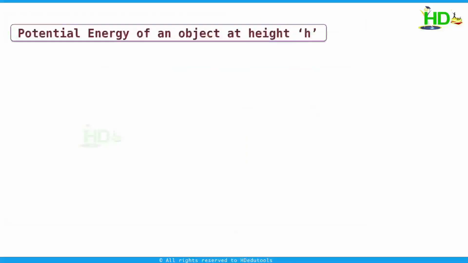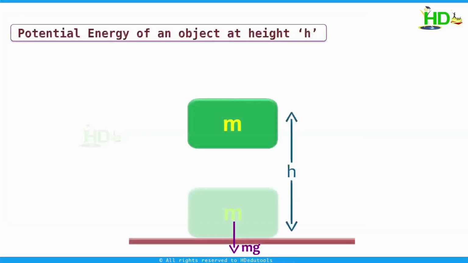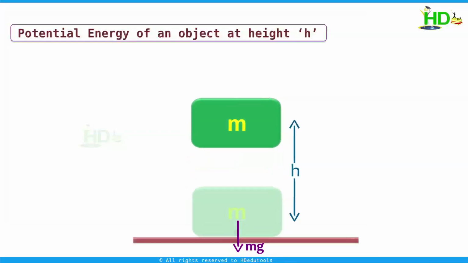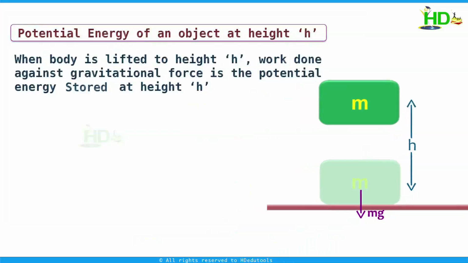Now we try to derive the expression for potential energy of an object at height h. Your potential energy is nothing but the work done in lifting the body to height h. When the body is lifted to height h, the work done against the gravitational force is nothing but the potential energy stored in the body.